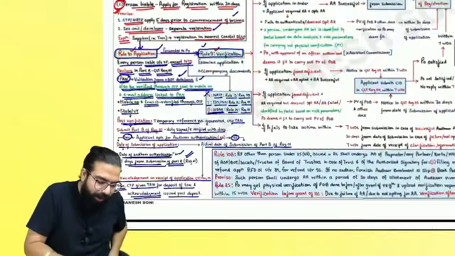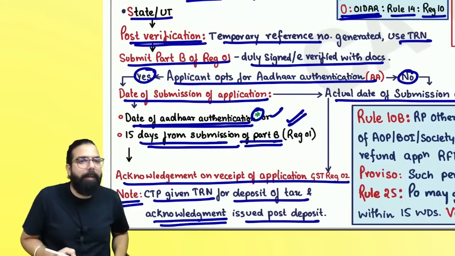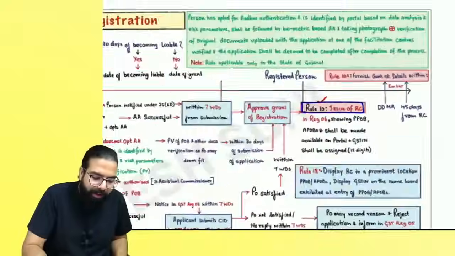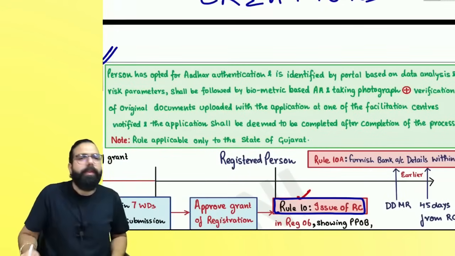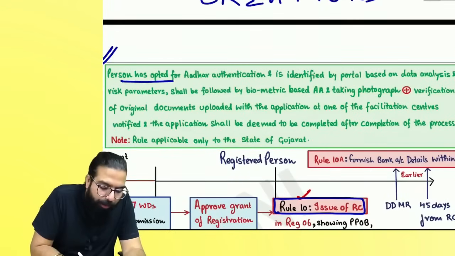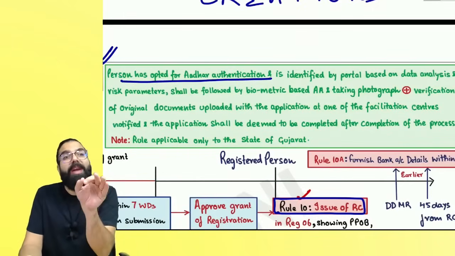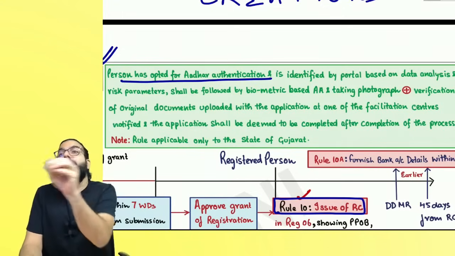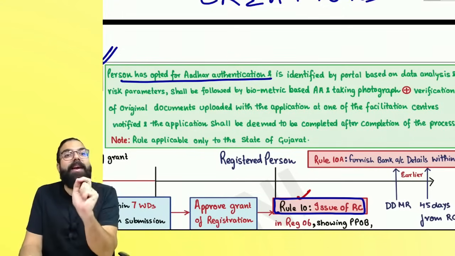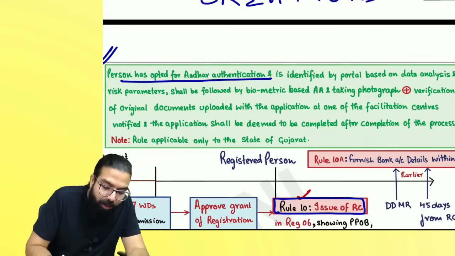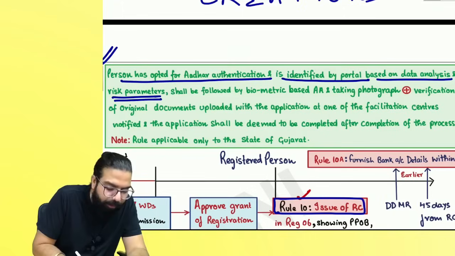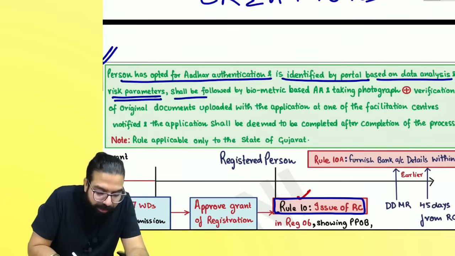Now, everyone, one small point has come over here. One amendment has come in rule number 8, which says a star. Can you see on the right hand side? Now, if you are a person who has opted for Aadhaar authentication, what they are now telling is that the portal will identify risky people. You are being identified by the portal based on data analysis and risk parameters. Then it shall be followed.